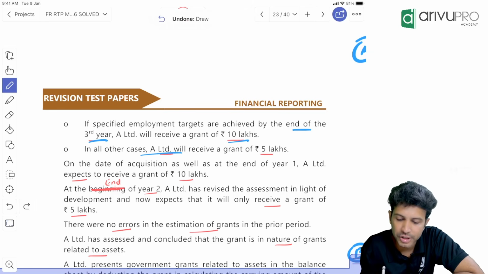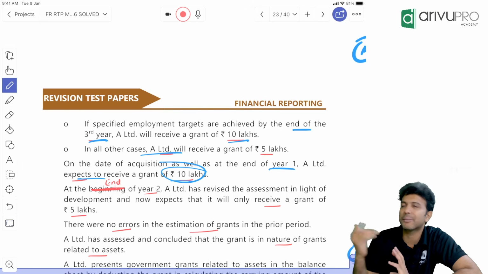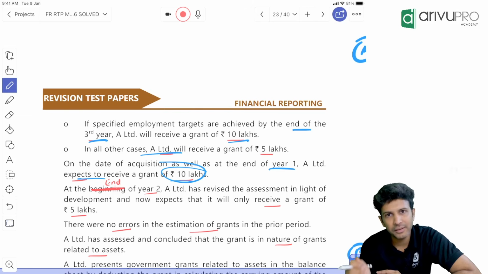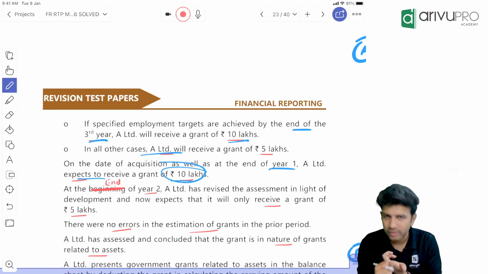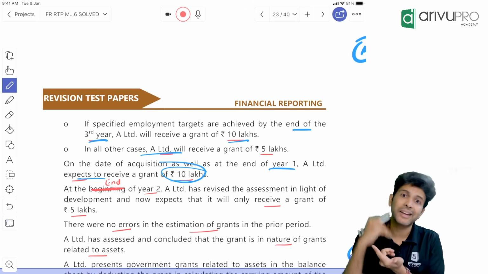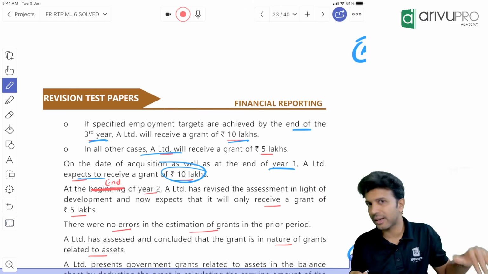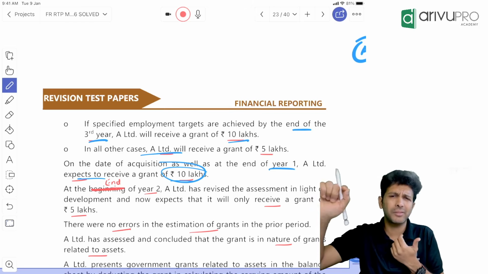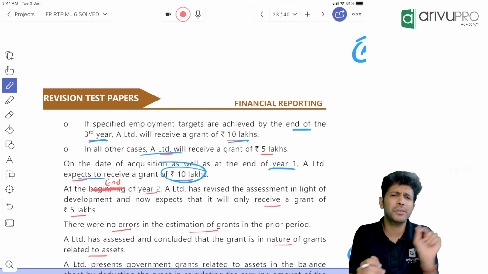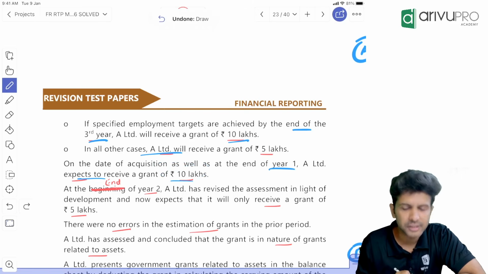On the date of acquisition as well as at the end of year 1, A expects to receive a grant of 10 lakh. Government grant is not receipt basis accounting. We don't have to wait till the time the grant is received. On the day the company has reasonable assurance that it will fulfill the condition, and reasonable assurance that the grant will be received, you can start your accounting. If you have received it, we will debit the bank account. If you have not received it, we will debit the government grant receivable account. So in the first year the company felt we will receive 10 lakh.